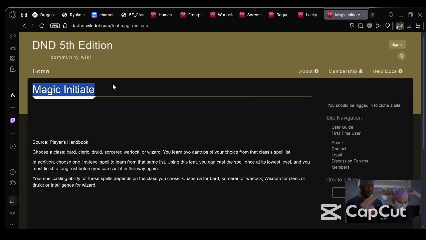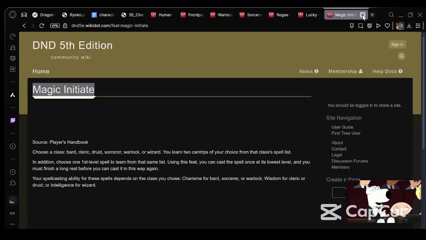I think I'm going to go ahead and take a Magic Initiate, because that is what I think works the best with this character.